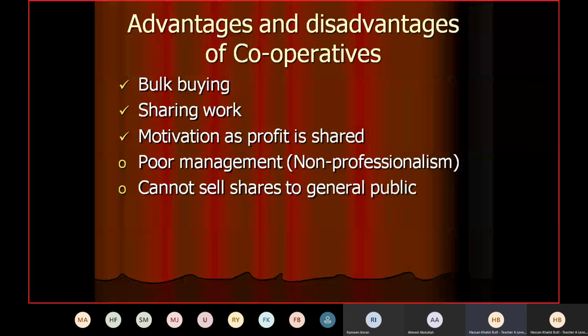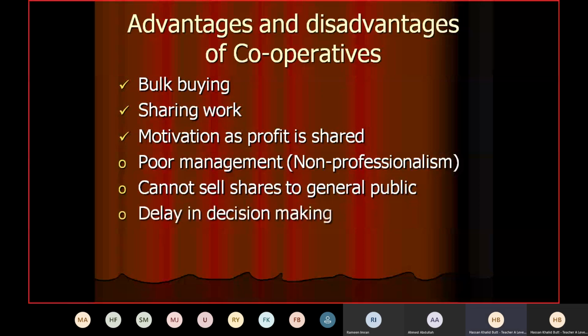Then cannot sell shares to the general public. Again, I told you, yes, they issue shares, but they cannot sell them through the stock exchange. So there is a restriction, just like a private limited company. Then delay in decision making, and yes, that could be one of the disadvantages, especially when you want to take a decision urgently, right? You want to take it quickly because there is an emergency, but you are not able to take it early. Now my question is, why is a cooperative not able to take decisions quickly?